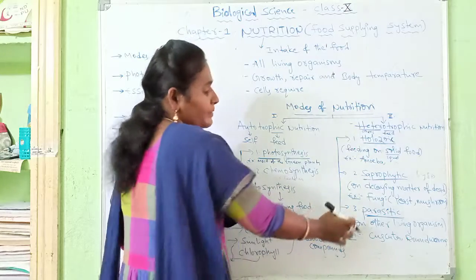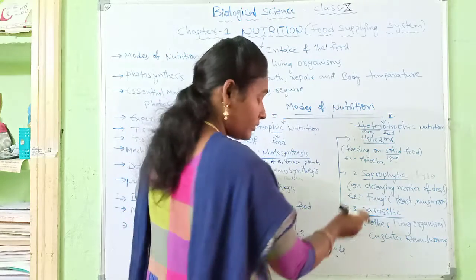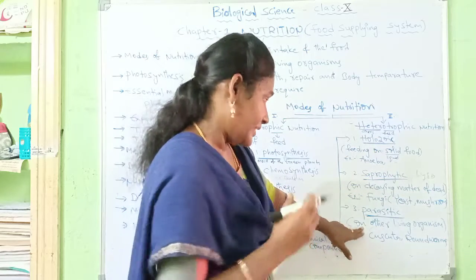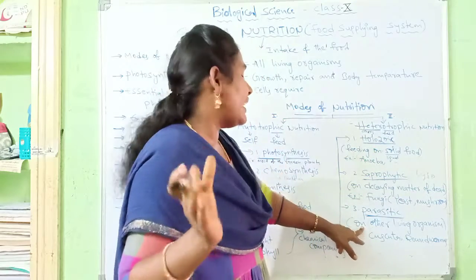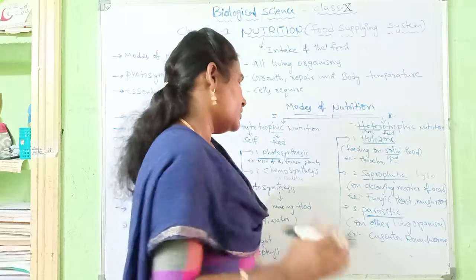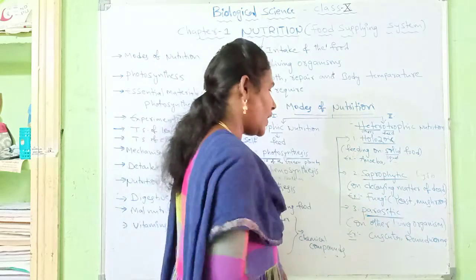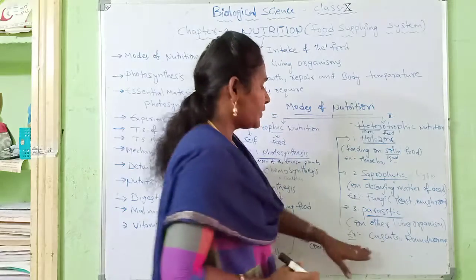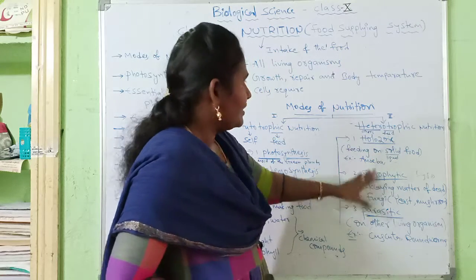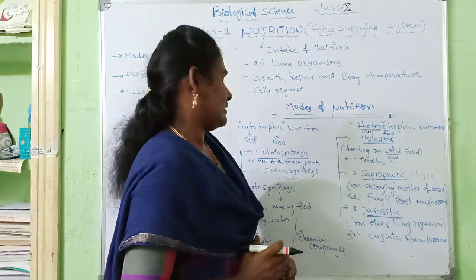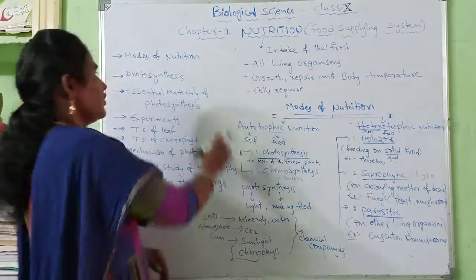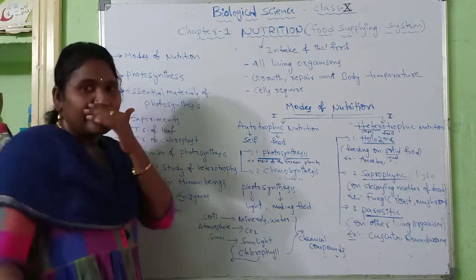The third one is parasitic nutrition. Parasitic nutrition is a process in which organisms depend on other living organisms for food. The examples of parasitic nutrition are cuscuta, roundworm and tapeworms. So these are the three types of heterotrophic nutrition, and these are the modes of nutrition. We will discuss photosynthesis in detail in our next class. Thank you.